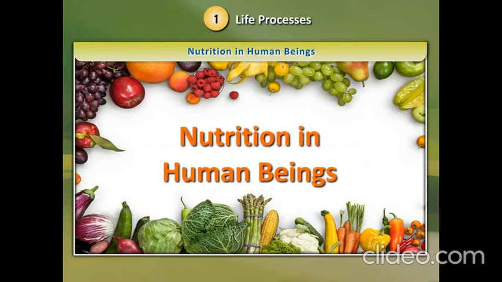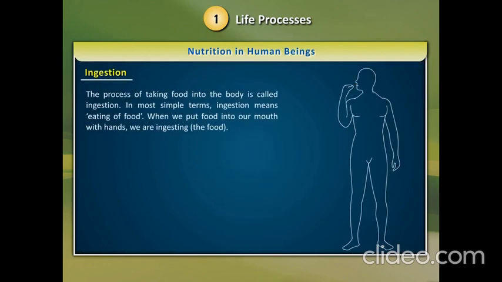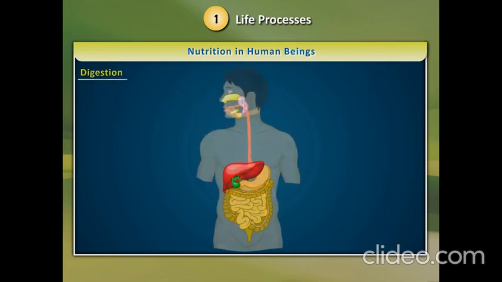Nutrition in human beings. There are 5 steps in the process of nutrition in human beings. Ingestion. The process of taking food into the body is called ingestion. In most simple terms, ingestion means eating of food. When we put food into our mouth with hands, we are ingesting the food.